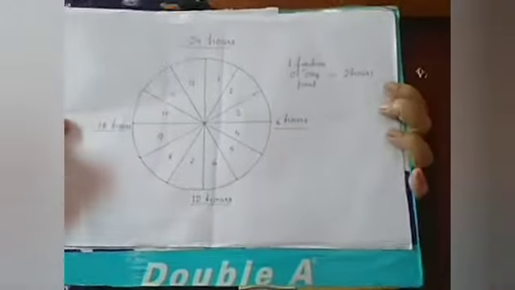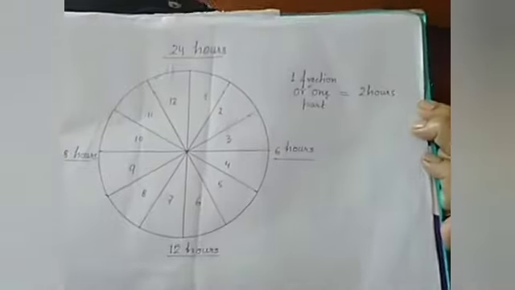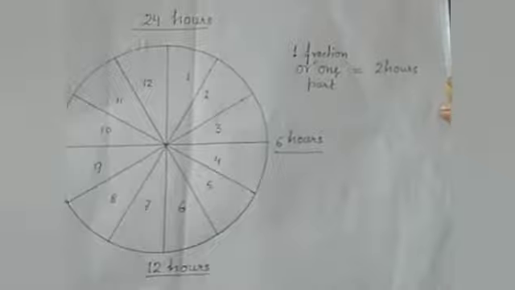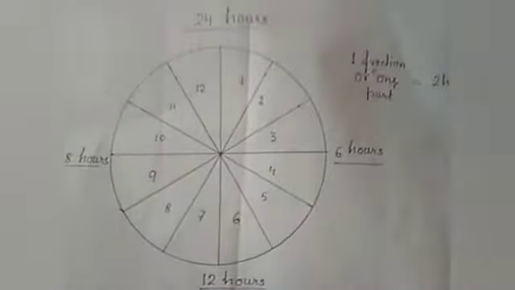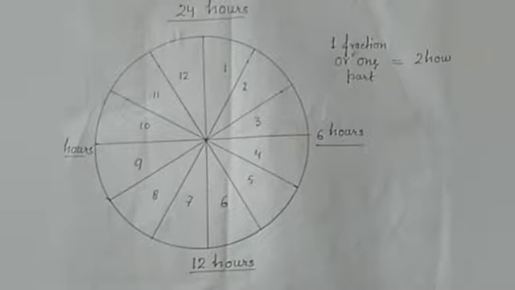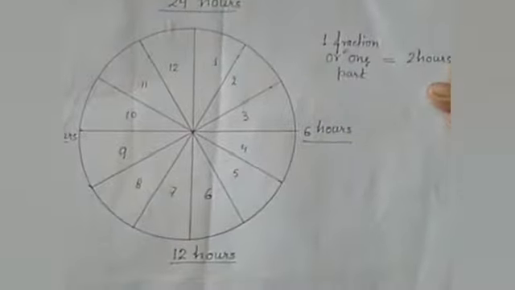And if we see this, then we will come to know there is one round or a circle given, isn't it? Every circle is actually a unit of time, and one unit actually contains 2 hours.